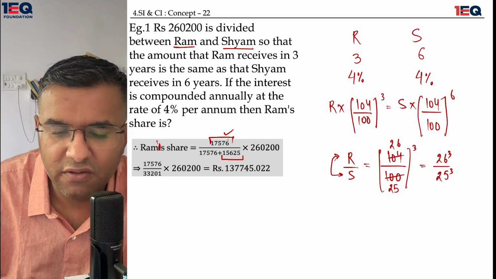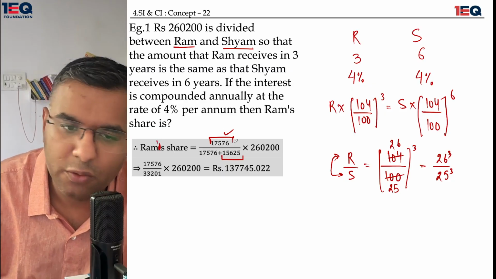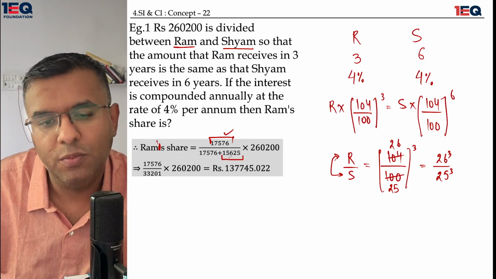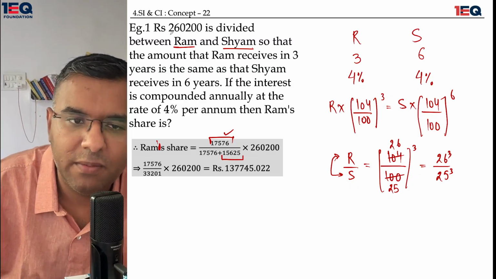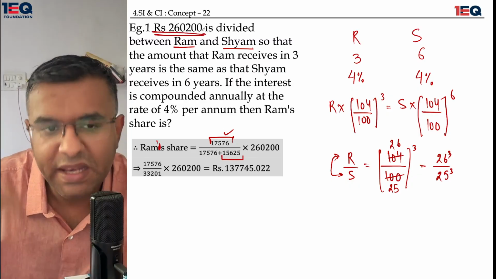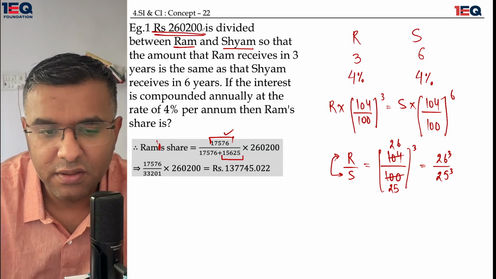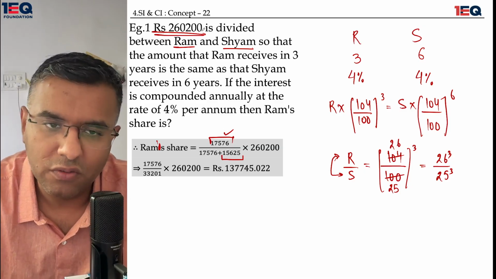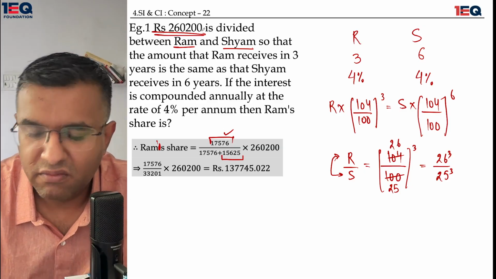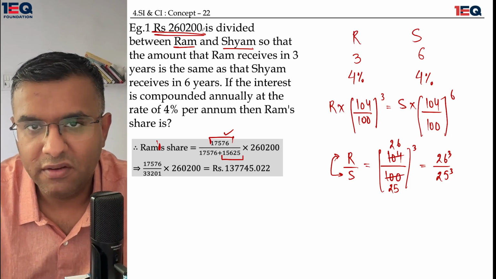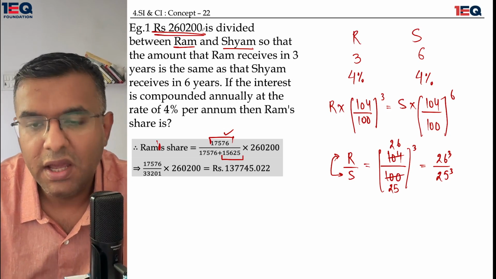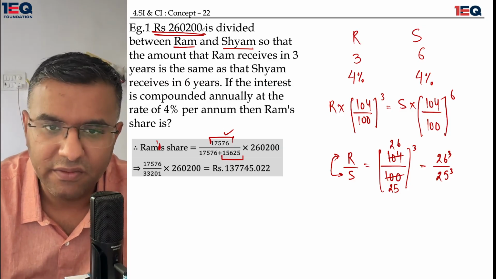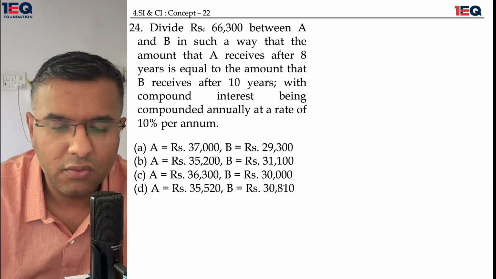This is the share of Ram 17567, which is equal to 26 cube divided by 26 cube plus 25 cube multiplied by the total money which was supposed to be divided. So this would give you an answer in points, which I would recommend you do towards the end. The point where I have left you is the point from where only calculation is important. The concept has been taught to you before in this slide itself. Okay, moving on to the last question.